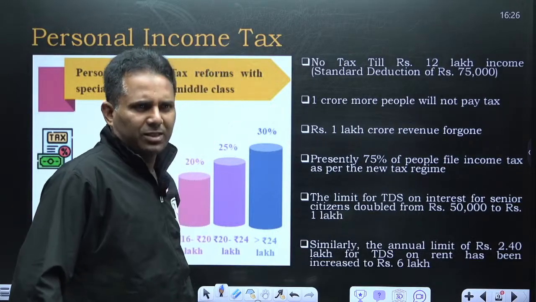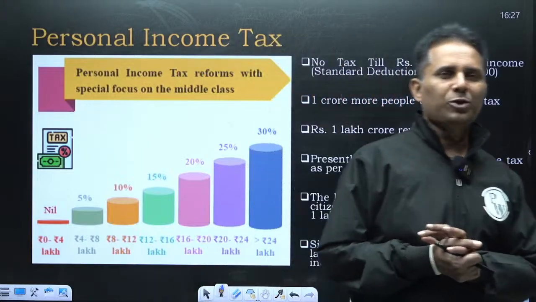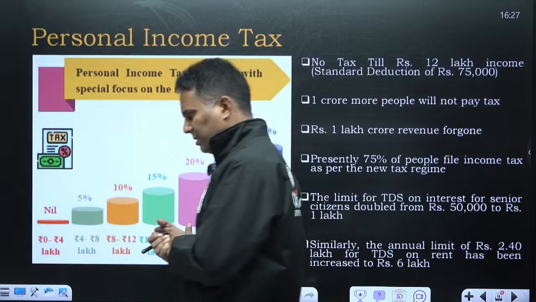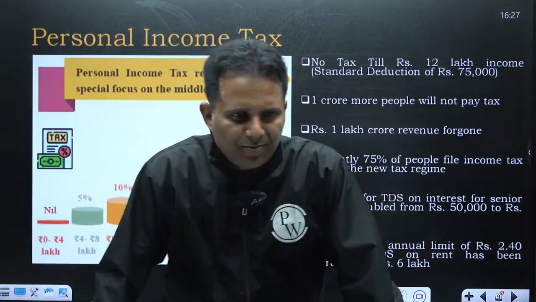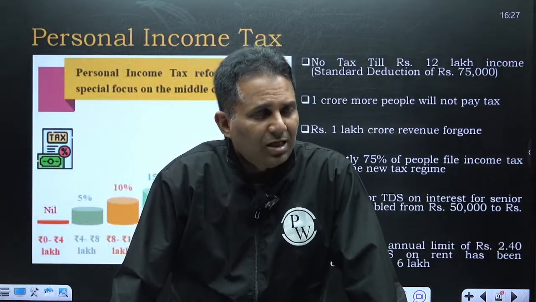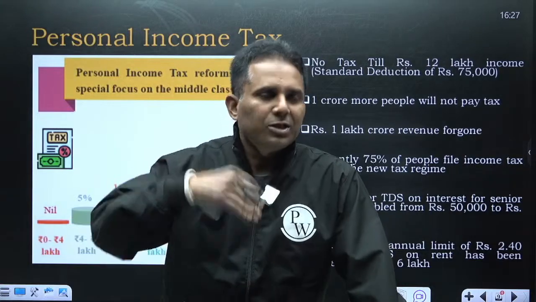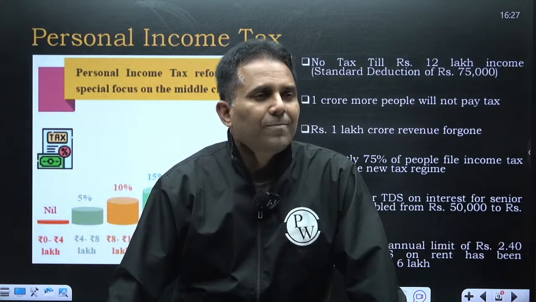No one expected, trust me, that the government was going to give such a big bonanza for individual taxpayers. In the past maybe 30 years, I have never seen the government increase the limit on personal income tax to such a high level, from 7 lakh to 12 lakh.